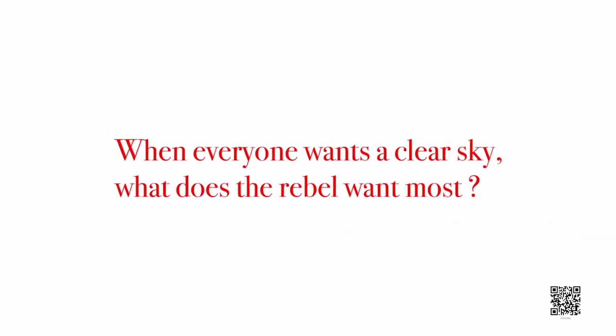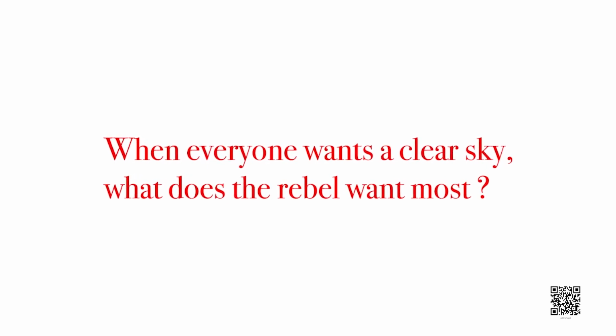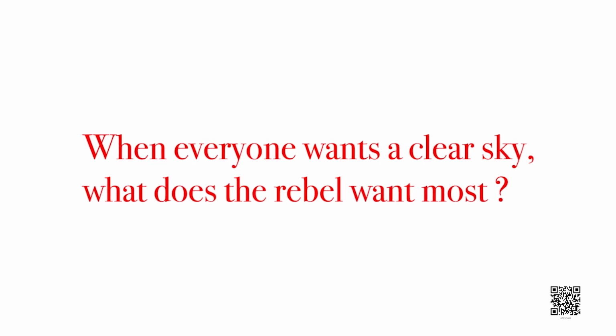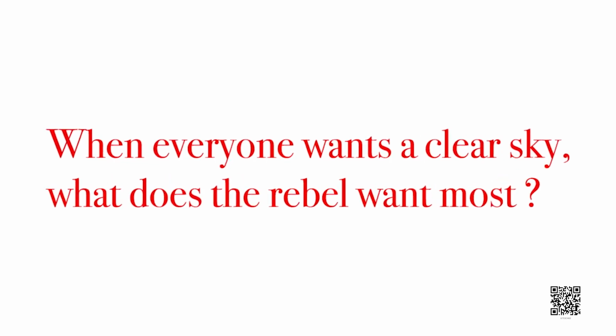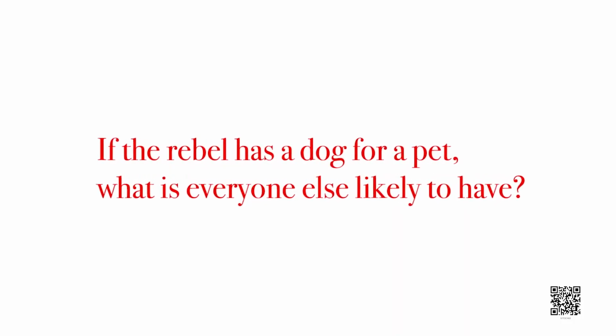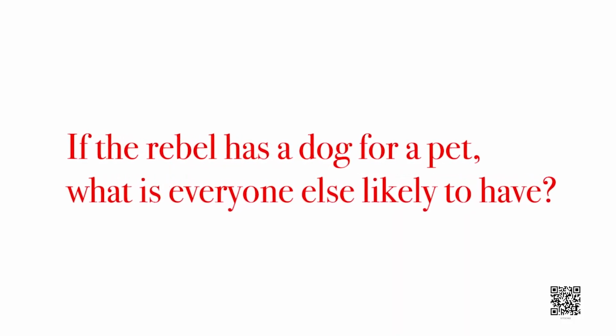Now, if everyone is asking for clear sky, then the rebel must be wanting clouds or a cloudy sky. Write about it more in your notebook. Now, let us go to the third question. If the rebel has a dog for a cat, what is everyone else likely to have?